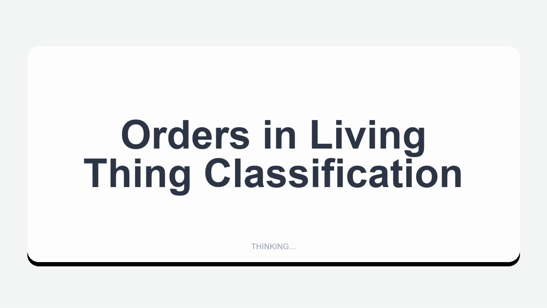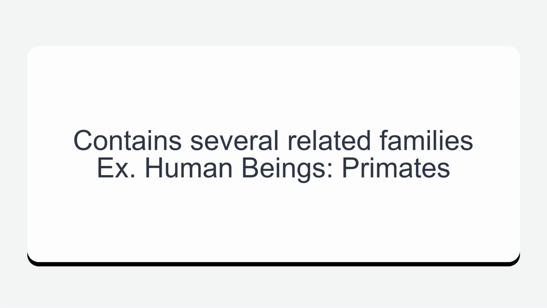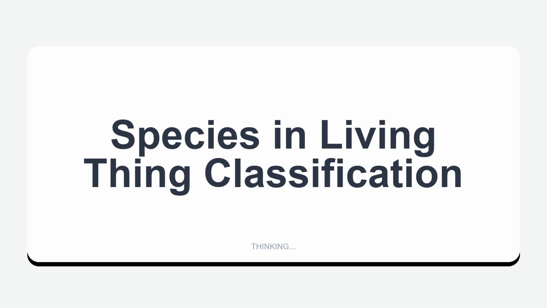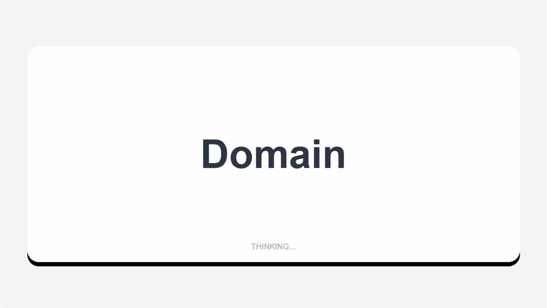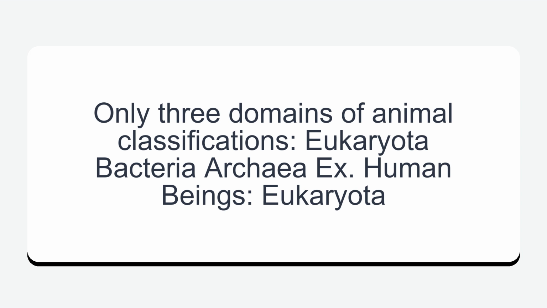Orders and living thing classification. Contains several related families. Human beings, primates. Species and living thing classification. Contains organisms so similar that they can only reproduce with one another to create viable fertile offspring. Example, human beings, sapiens. Domain. Only three domains of animal classifications: Eukaryota, bacteria, archaea. Example, human beings, Eukaryota.